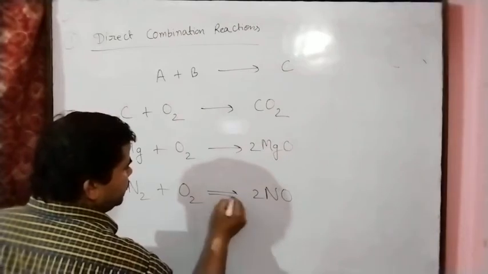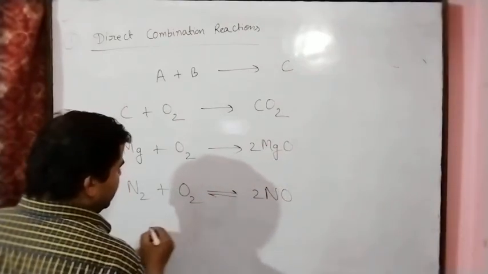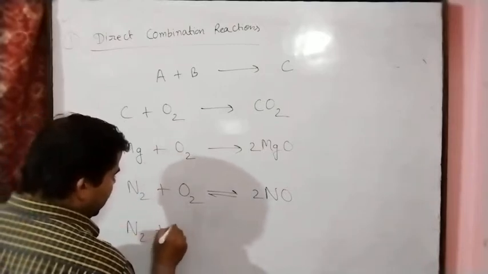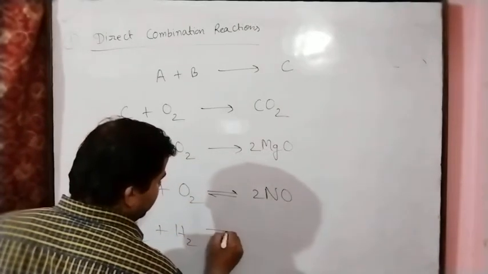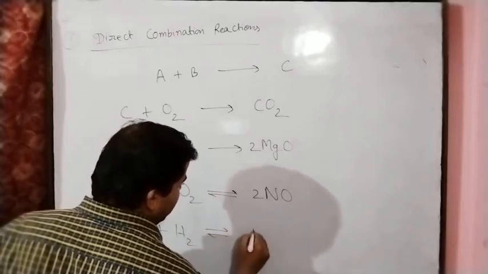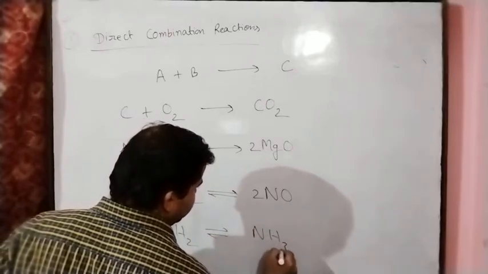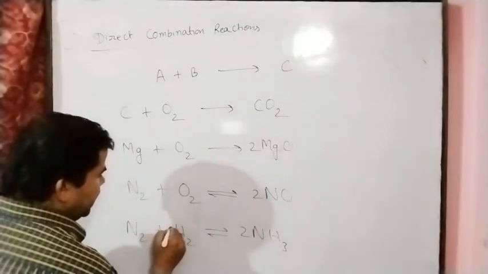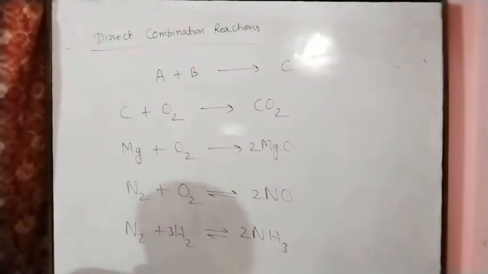We can also say nitrogen reacts with hydrogen, we get ammonia. So these are the examples of the combination reaction.